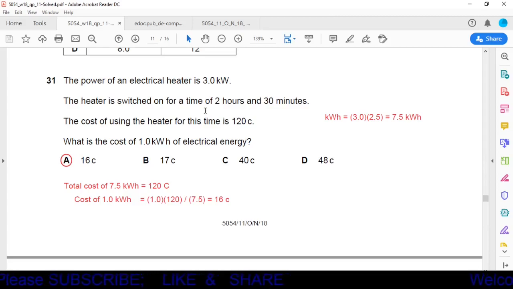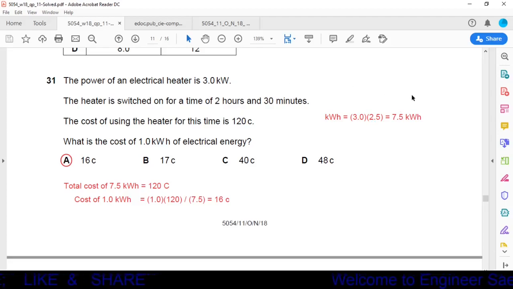First thing here, we have to find out total kilowatt hours. Here we have time given 2 hours and 30 minutes. This 2 hours and 30 minutes we can say is equal to 2.5 hours. For kilowatt hours, it is given 3 kilowatt. Time is 2.5 hours. So we can say 3 into 2.5, it will be equal to 7.5 kilowatt hours.